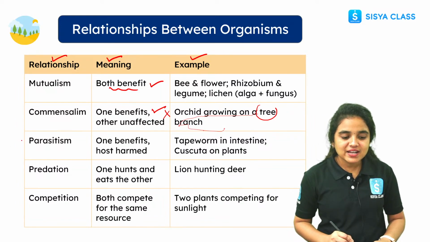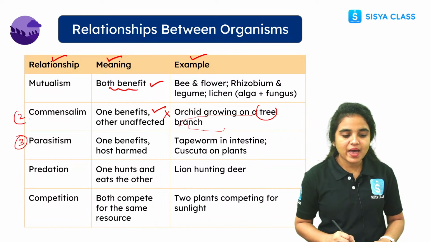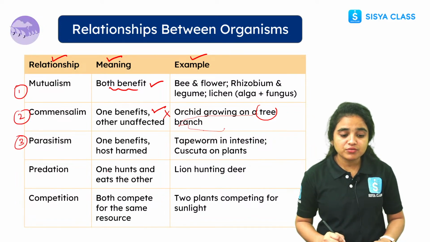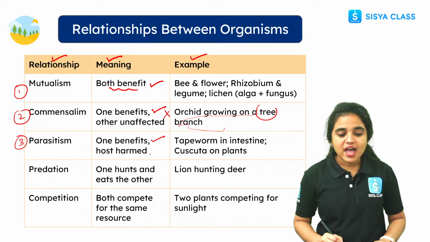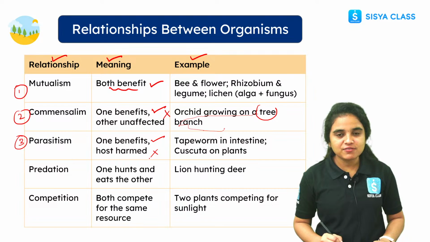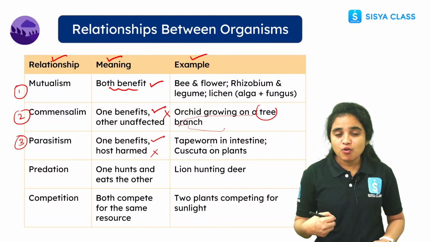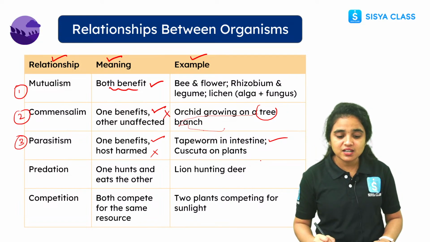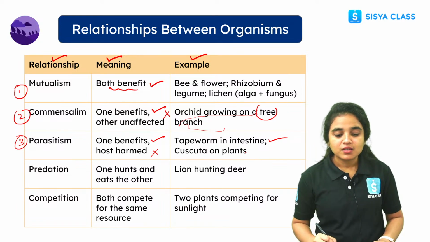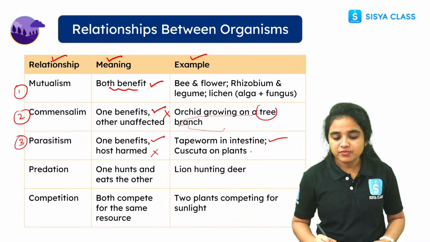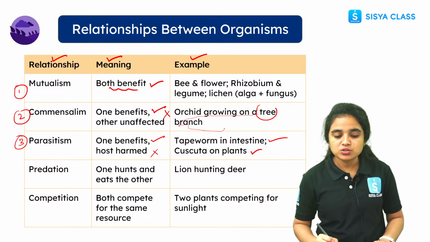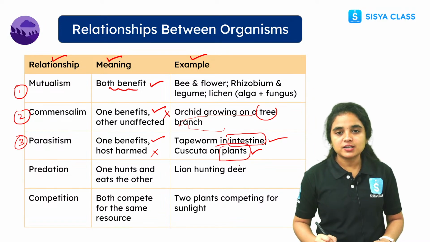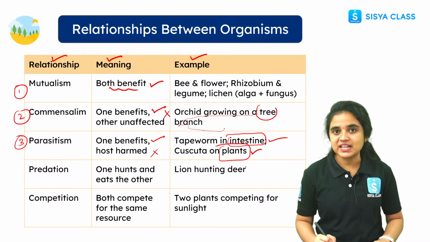And while coming to parasitism, one is benefited and the host is harmed. The tapeworm present inside our intestine gets benefited, and cuscuta also gets benefited, while the host, the human and the plants, get affected. That type of relationship we call parasitism.